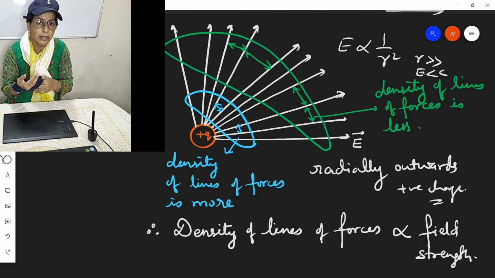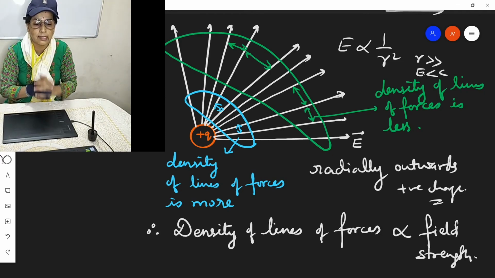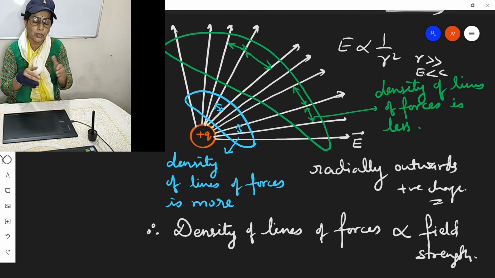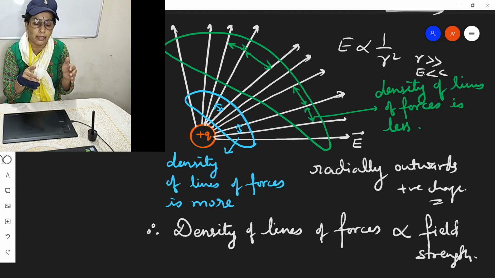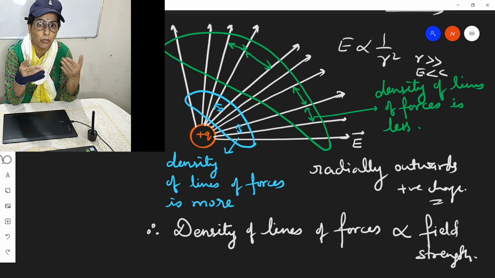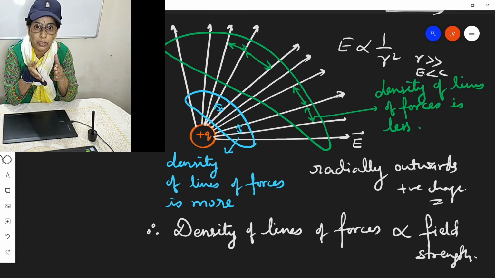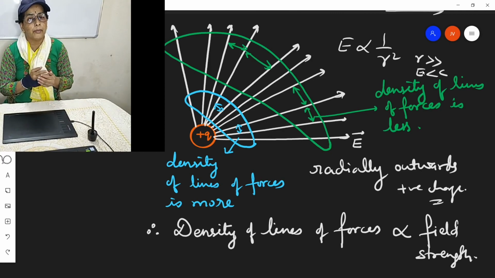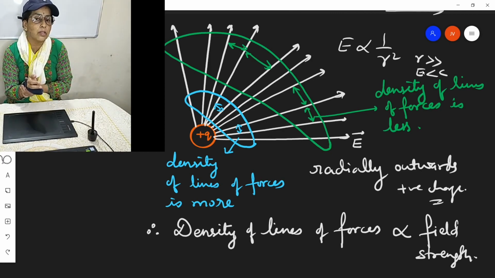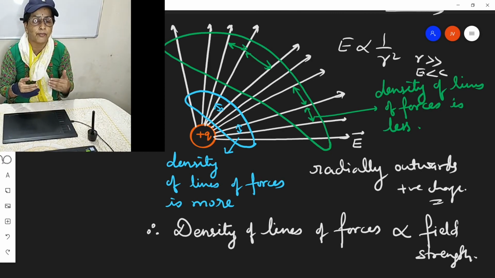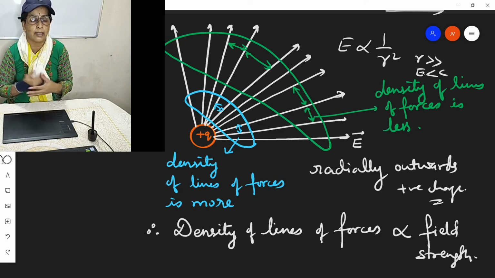How else can we understand? If we draw the diagram like this, then you can see that near the charged particle there are more lines of forces, and they are very close to each other, and since the lines of forces are very closely packed, in that region the field will be stronger. So through lines of forces also we can understand where the field is more, where the field is less.